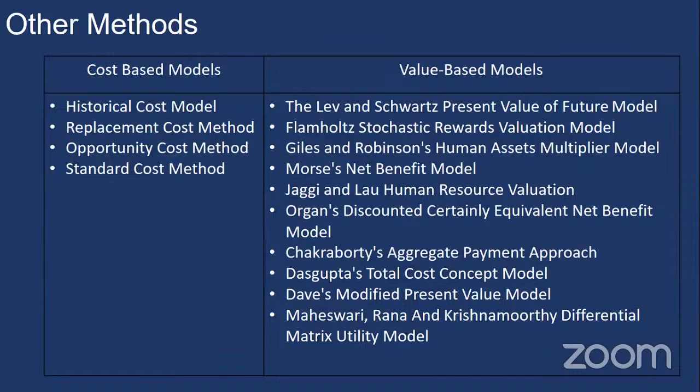Lev and Schwartz's present value of future earnings model, Flamholtz's stochastic rewards valuation model, Morse's net benefit model, Jaggi and Lau's human resources model, Ogan's discounted certainty equivalent net benefit model, and the modified present value model. See, this is the problem with human resource accounting. You may think one way, I may think another. Here different people were having their own assumptions and their own idea of measuring the value of human resources, and accordingly they developed different models. So for each model, you'll be getting a different value for the human resources.